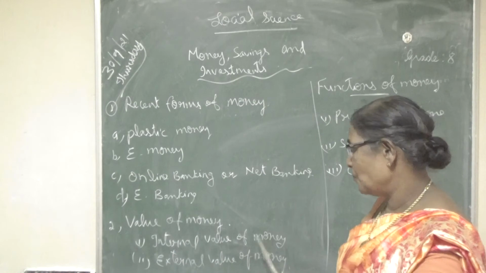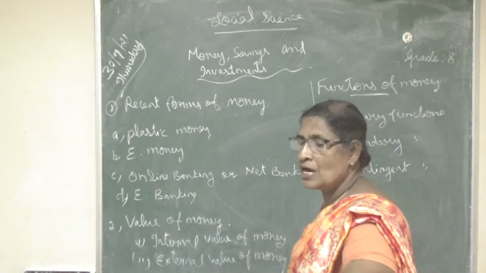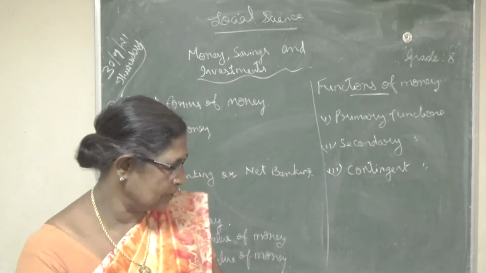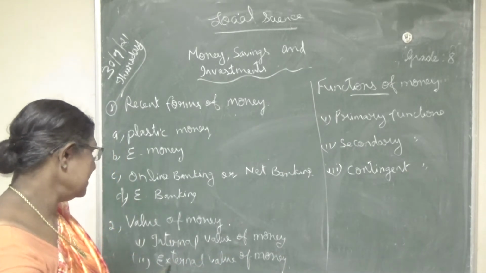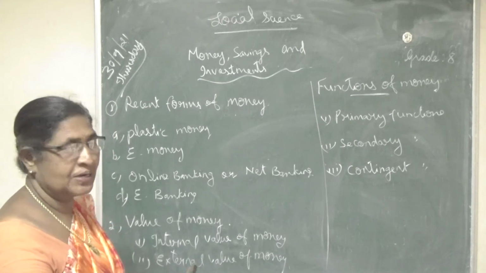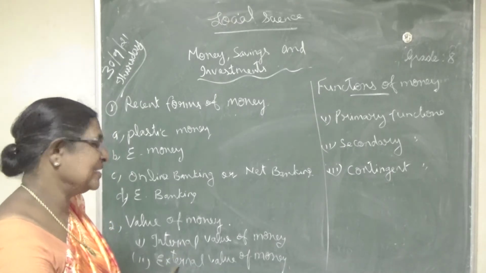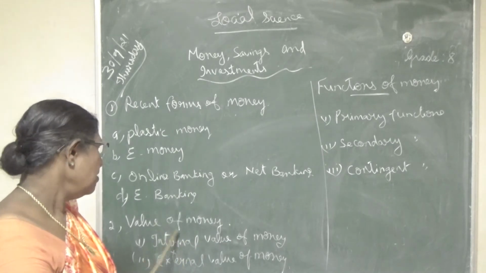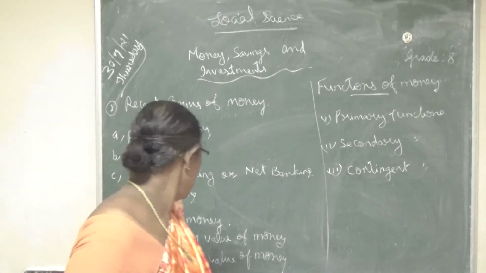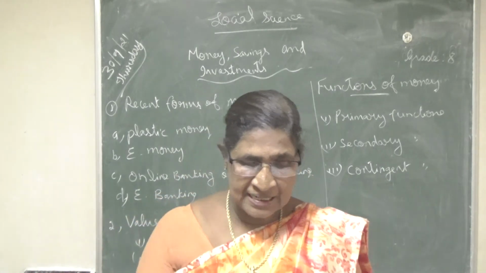Internal value of money and external value of money. What are the two types of money? The internal value of money and external value of money. You know about that internal meaning and external, isn't it? From that we can understand what is the value of money.